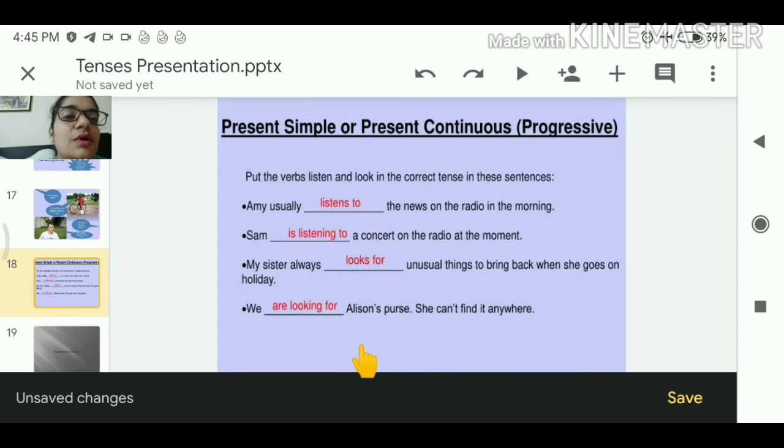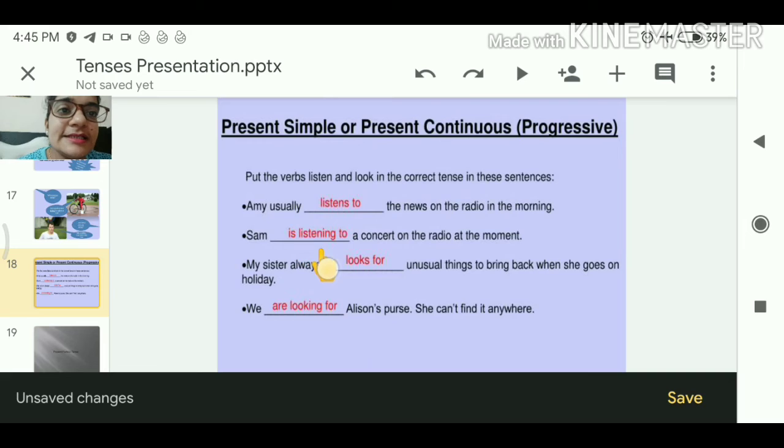Present simple or present continuous. Put the verbs listen and look in the correct tense in these sentences. Verbs listen and look, two types of verbs are being given to us. Amy usually listens to the news on the radio in the morning. Usually, aksar.